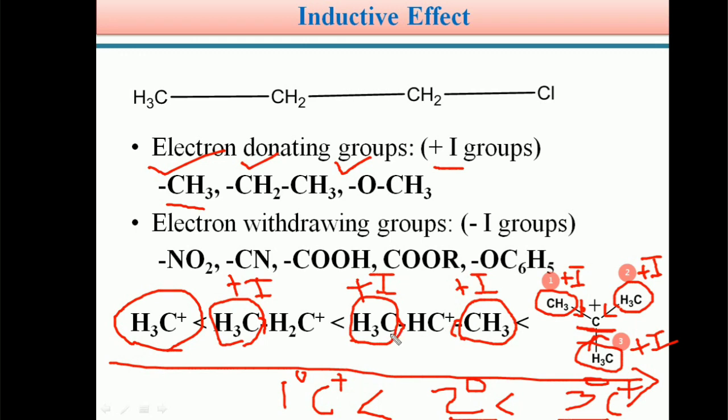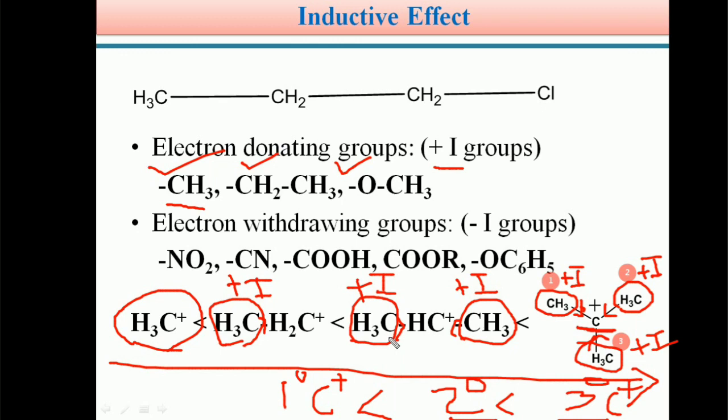Students, I hope you understand, because as the number of plus I groups on the carbocation increases, the stability of the electron deficient carbocation increases because of the electron donating methyl groups. In tertiary case, 3 methyl groups are connected. In secondary case, 2 methyl groups.